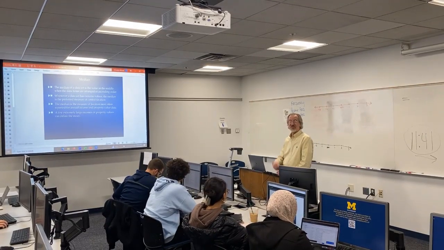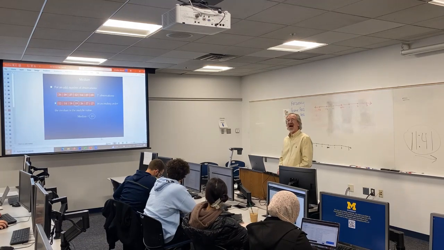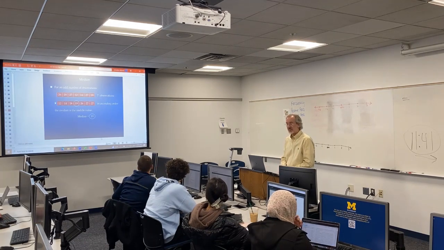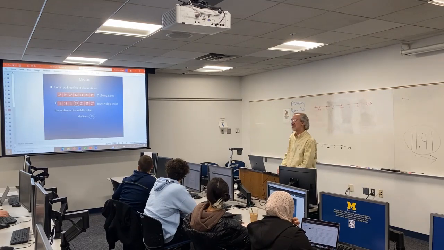You've got to put them in order to find the median, and you've got to put them in order to find the mode, which is the next item. So the median, this is hypothetical now. Here's if we had an odd number of pieces of data. There they are, 7 observations.